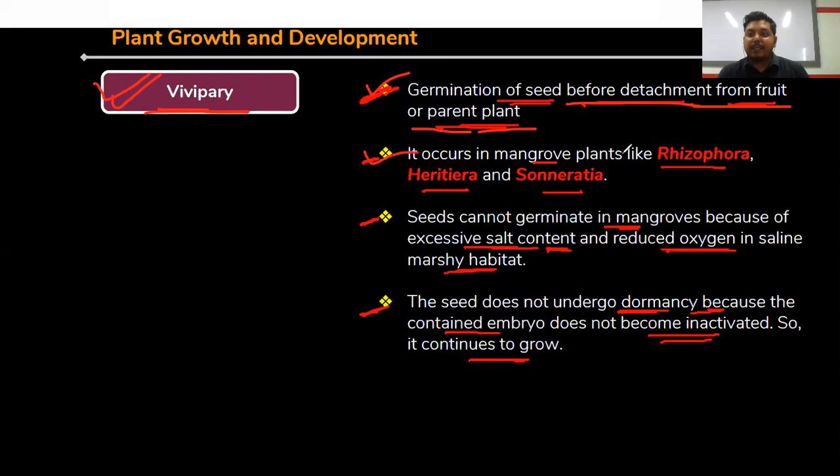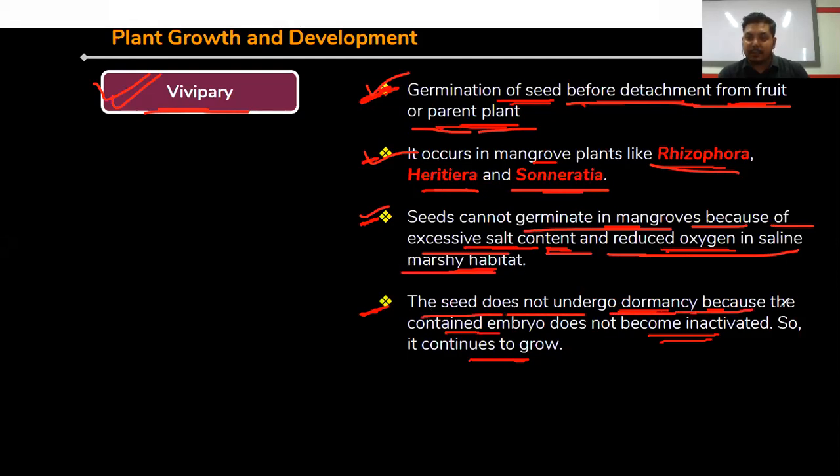It occurs in mangrove plants, that is Rhizophora, Heritiera, and Sonneratia. Seeds cannot germinate in mangroves because of the excessive salt content and reduced oxygen in the saline marshy habitat. The seed does not undergo dormancy because the embryo does not become inactivated, so it continuously grows.